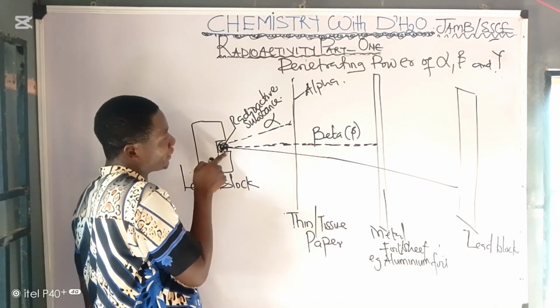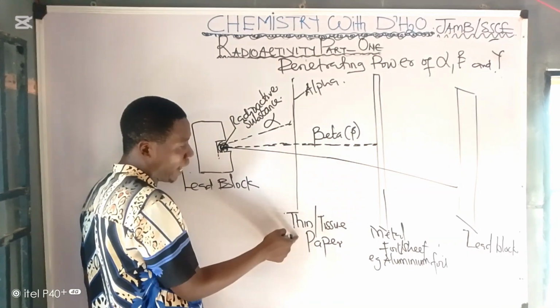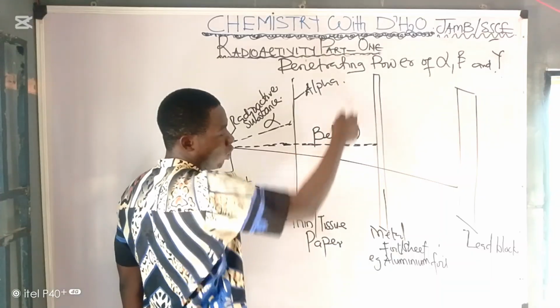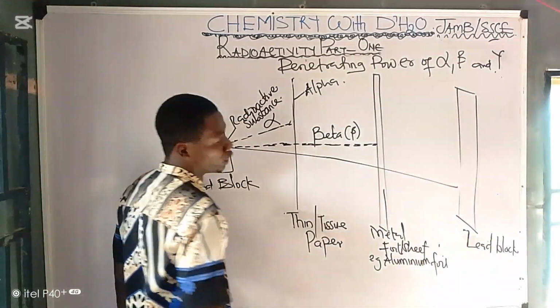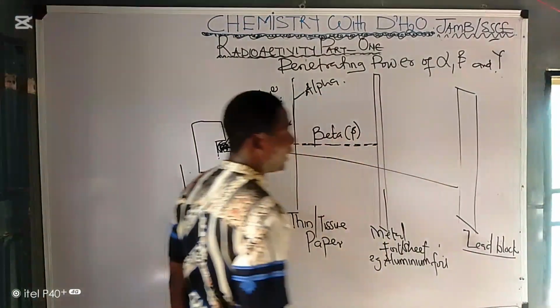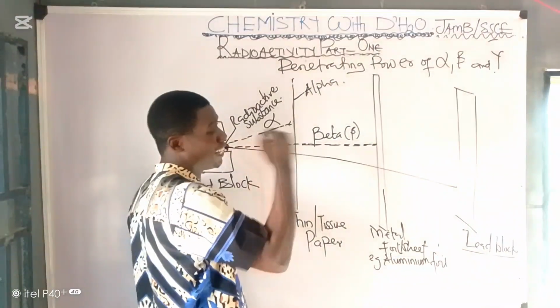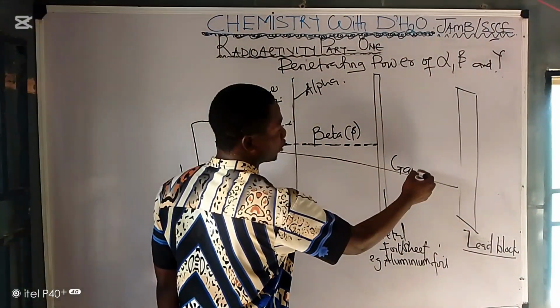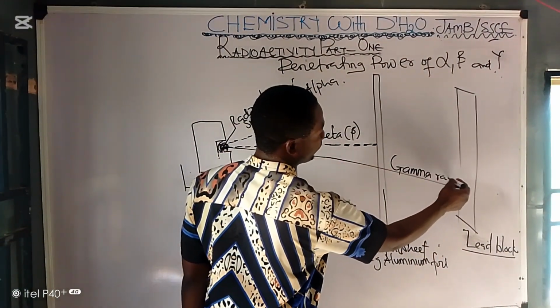Finally, we have the what? The third one that passes through thin paper, that passes through a what? A metal sheet, but is being absorbed by a what? A lead block. It has the greatest power. It is known as your gamma ray.